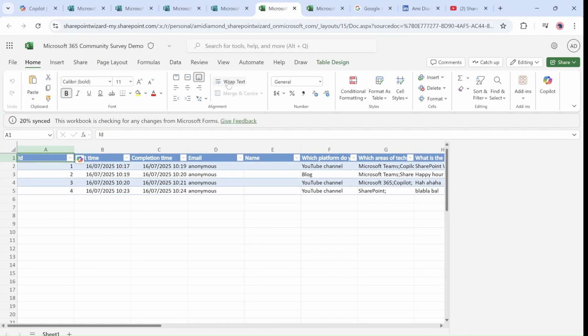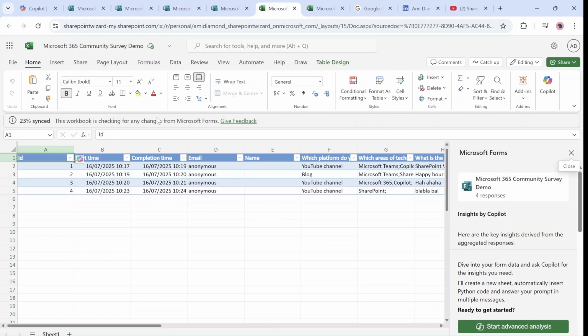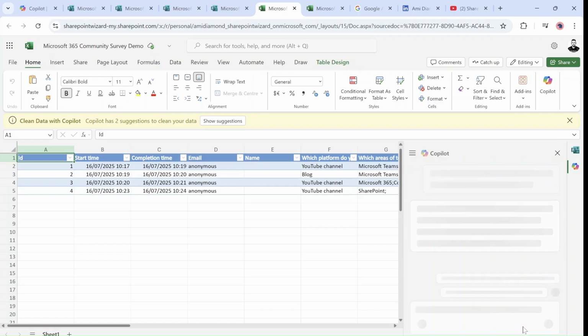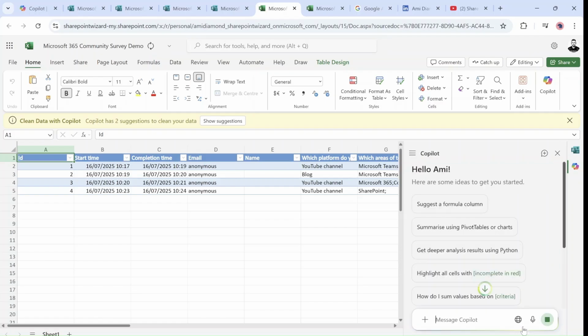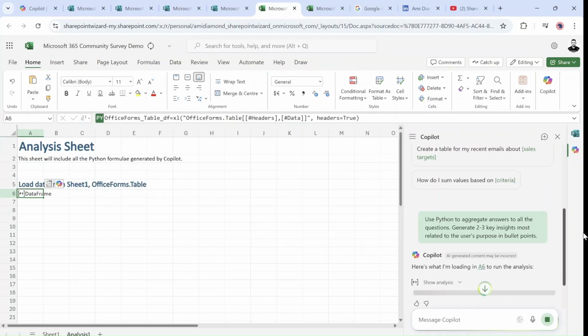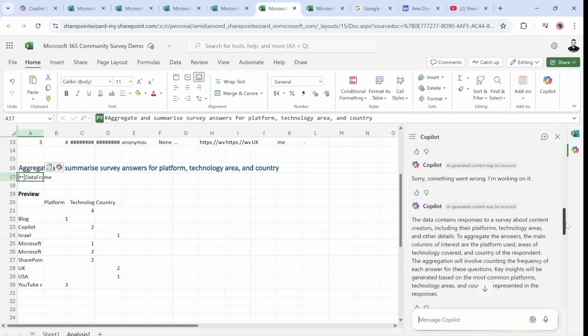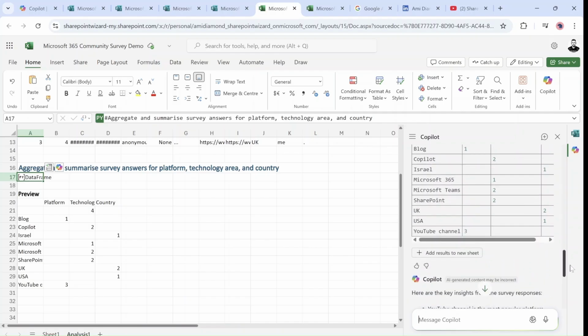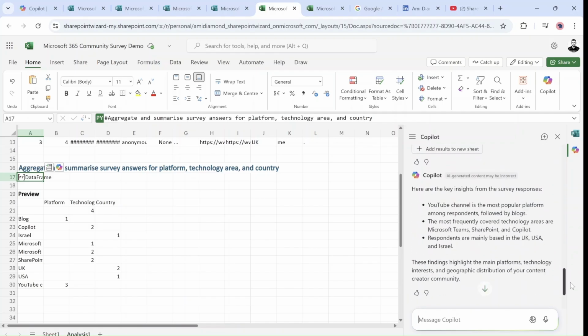Here too we will see the Copilot insights and also a green button to start advanced analysis using Python. Let's click on this and see what it gives us. So you see it adding the list of the results of the survey and also showing advanced analysis on the data. So these insights of Copilot within Forms and Excel can let us better understand the results that we get.